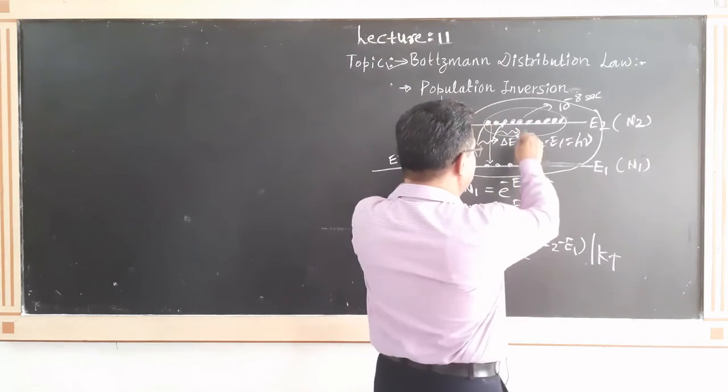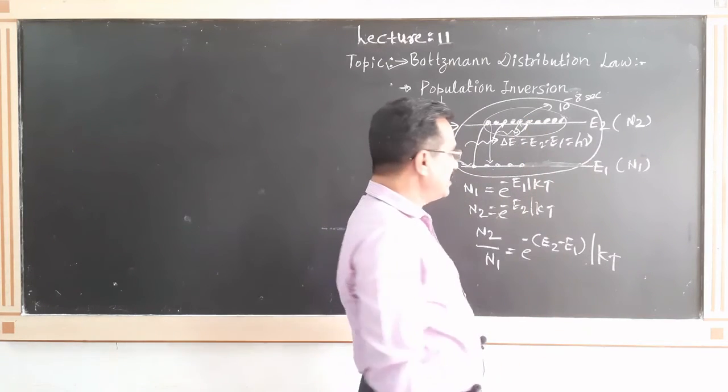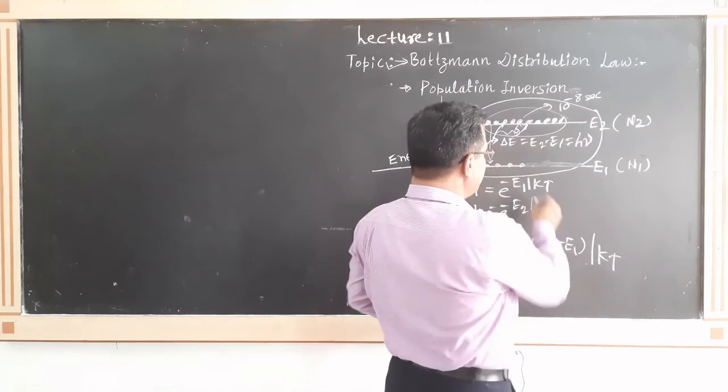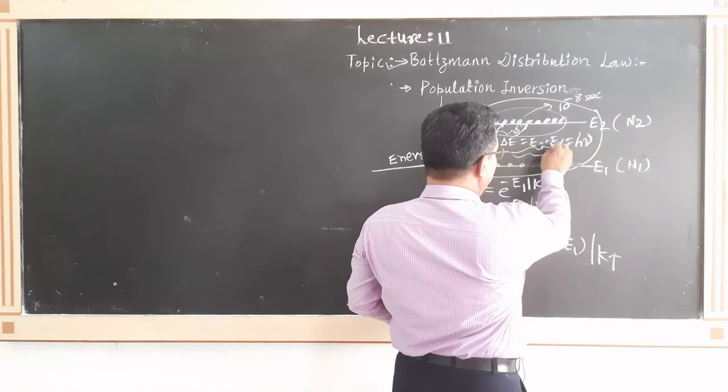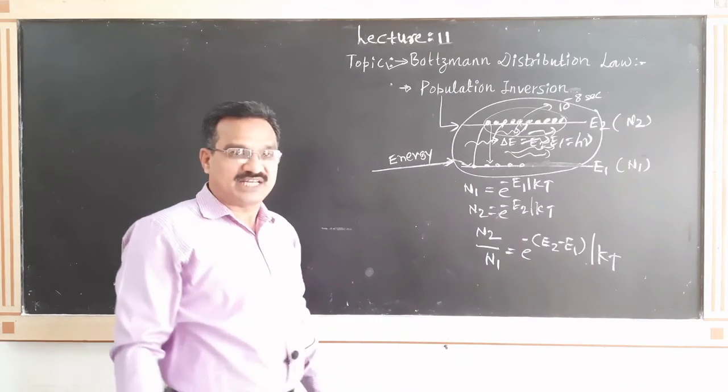Again these two photons stimulate two excited atoms, and 4 photons are emitted. Again these 4 photons are emitted, and again the next, and in this way the amplification of light takes place.